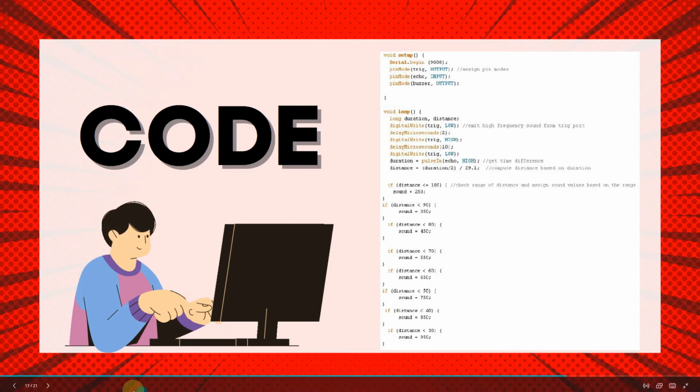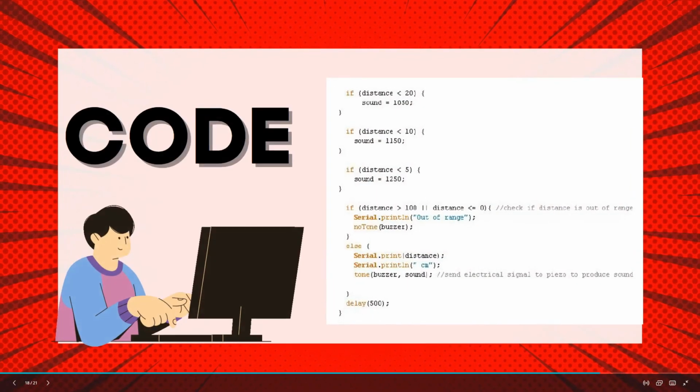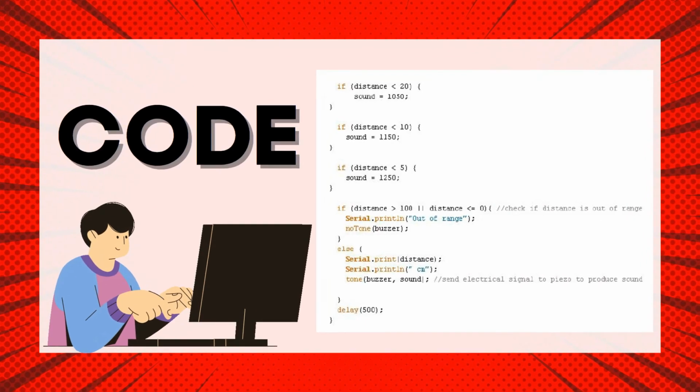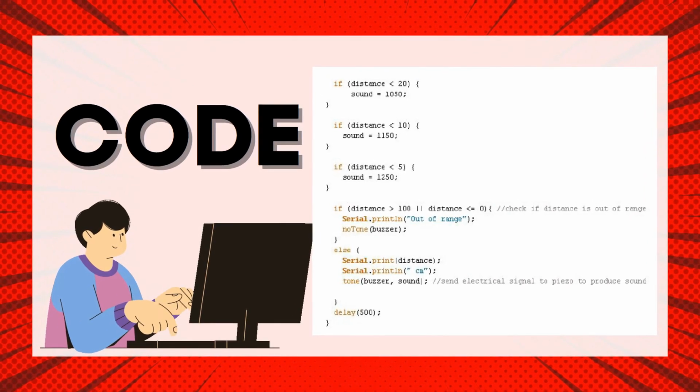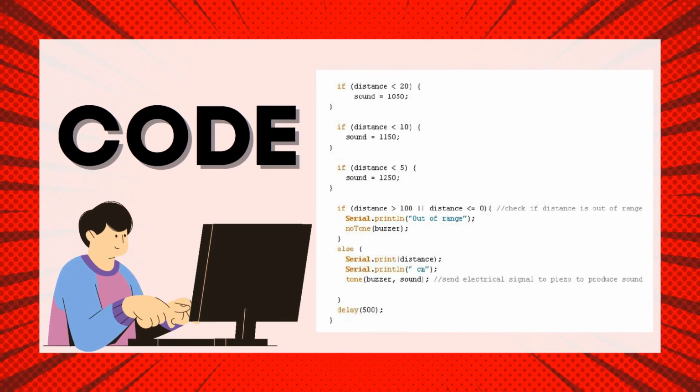The next part of our program is this. The distance is computed with an equation that is also dependent on the duration variable. In reality, the sensor's range is 350 cm, but for this purpose, the range was reduced to 100 cm. We formulate several if-else statements to check the actual distance and set a sound value for the piezo.